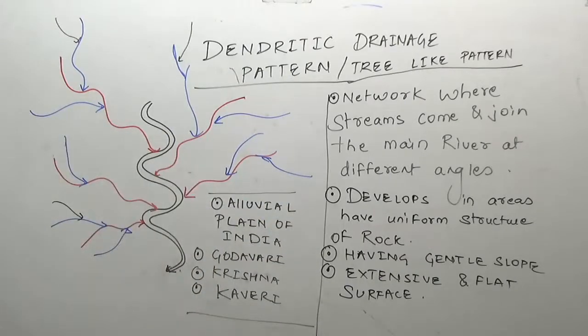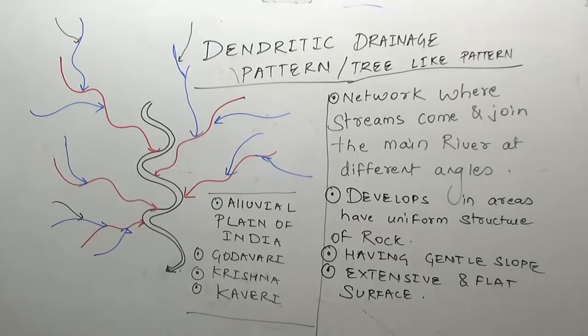So just look here, it develops in a region which has uniform structure of rock, vast topography. It develops in areas having a gentle slope and an extensive flat surface.